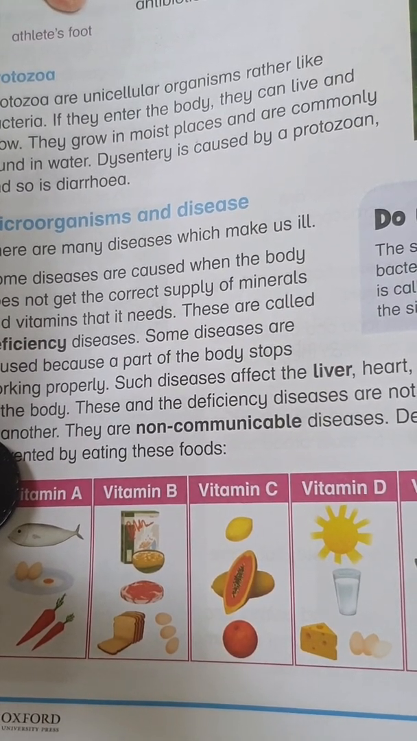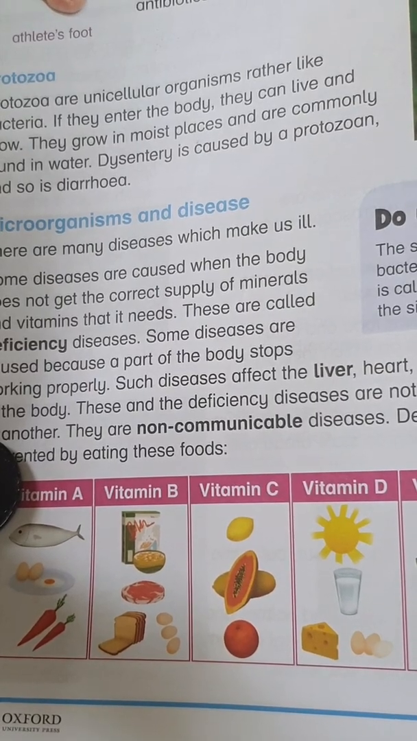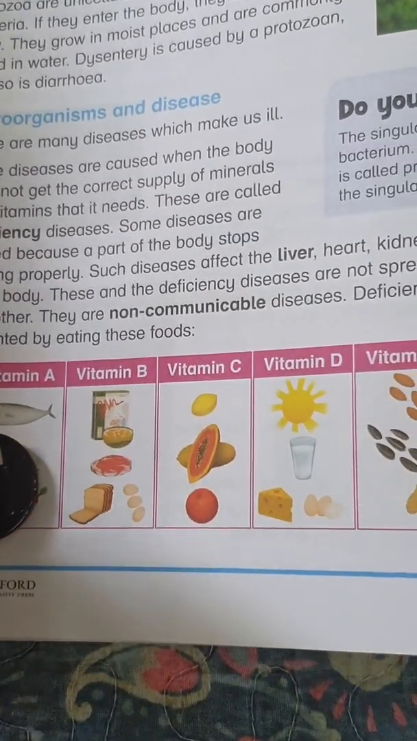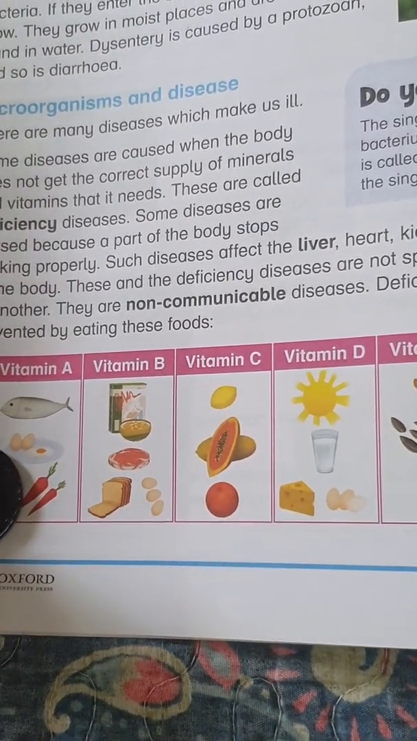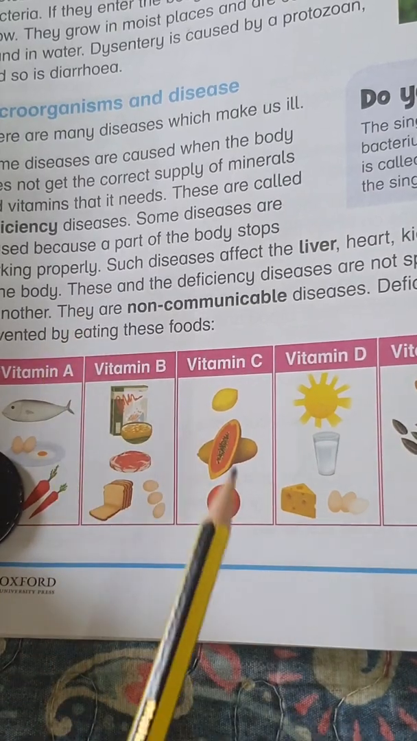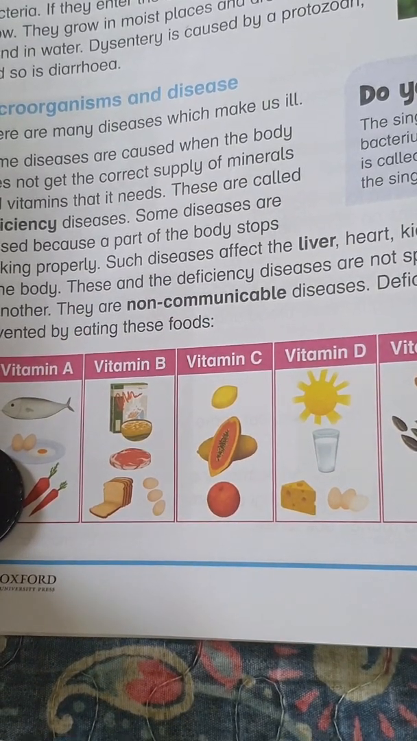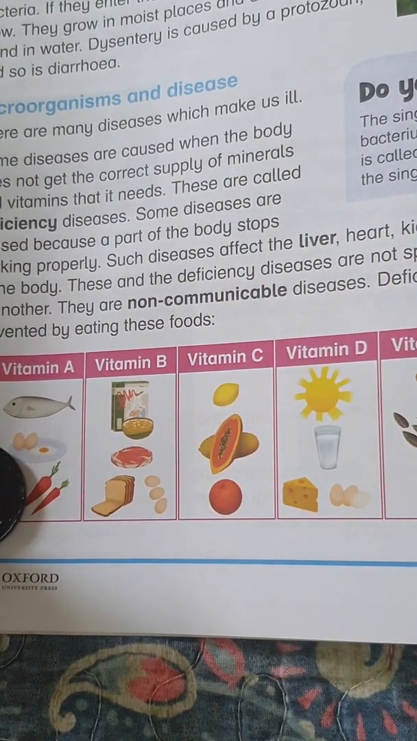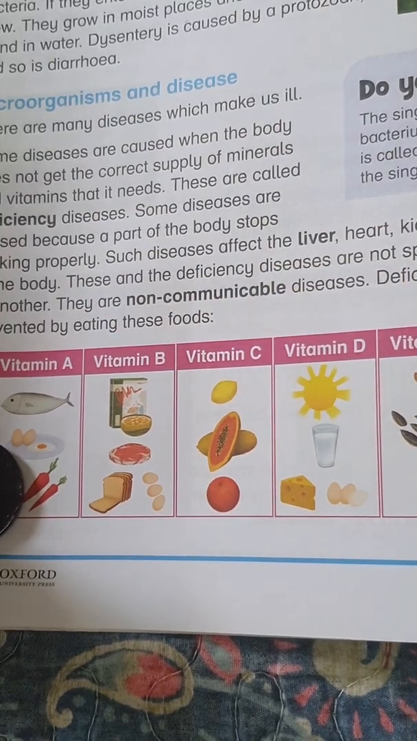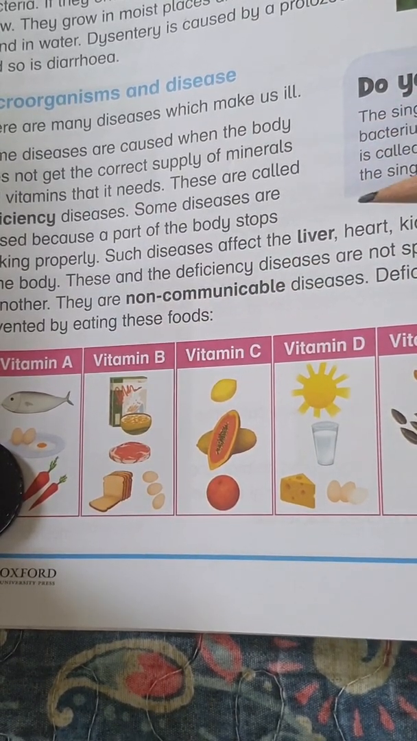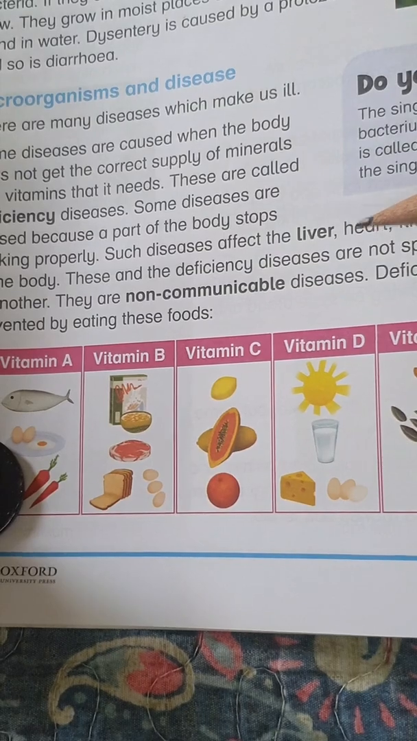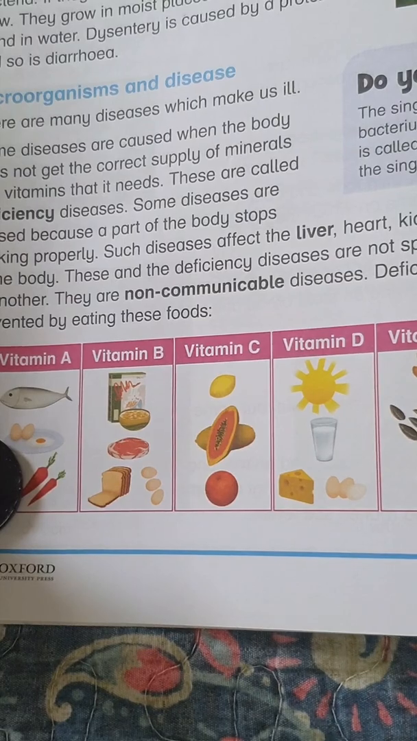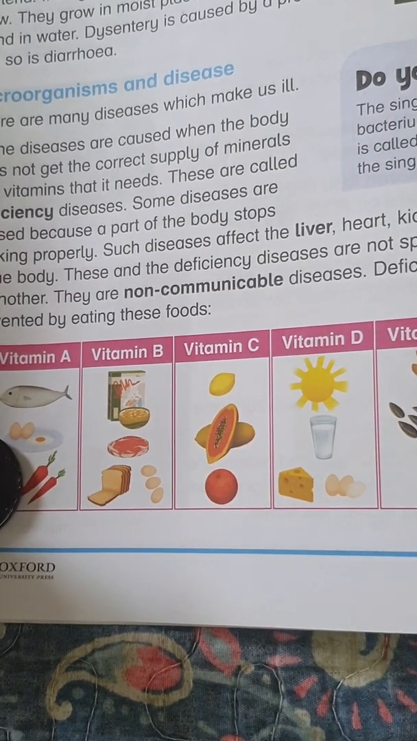Obviously, some diseases are caused because a part of the body stops working properly. This is a little bit critical part. For example, our brain is not working properly because there is no healthy amount of blood supply to our brain. Such diseases affect the liver, heart, kidneys, or other organs of the body. Liver, the blood is not cleaned. Heart, it's not working functionally. Kidneys, there is no proper water supply, or other organs like brain or eyes or ears.